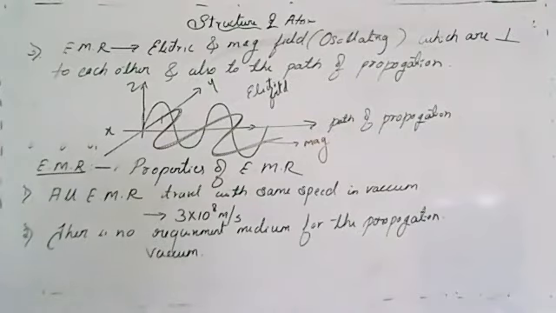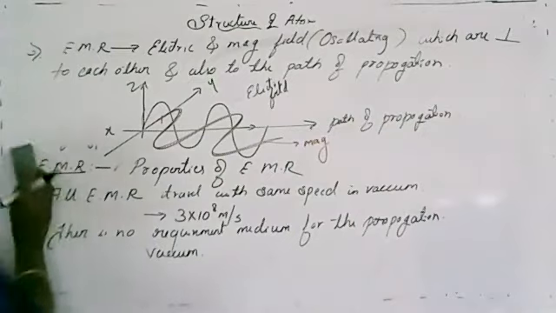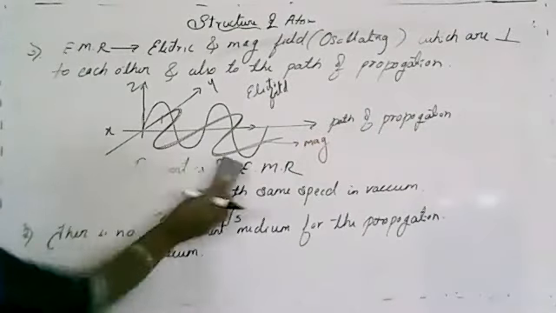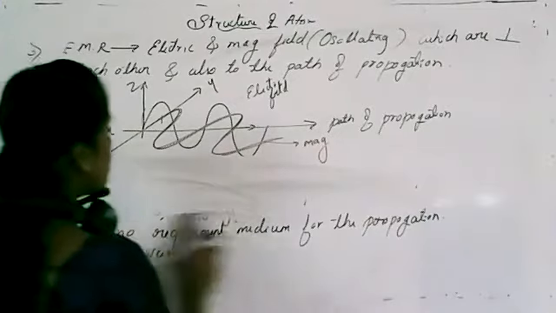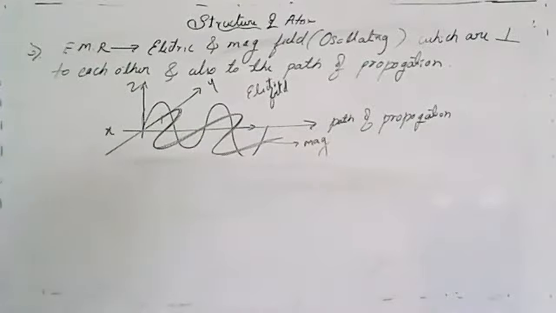Is this clear? So this is about the third point, where electromagnetic radiation consists of oscillating electric and magnetic fields which are perpendicular to each other and also to the path of propagation. And next, the fourth point.